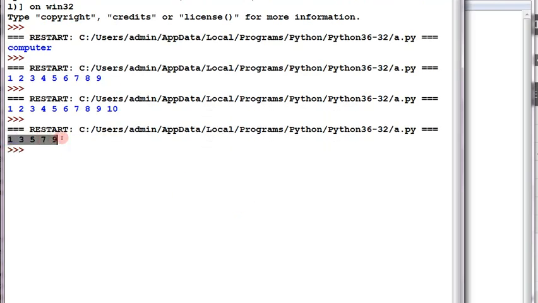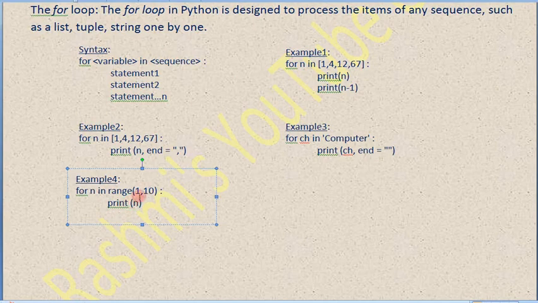So it is 1 3 5 7 9, I got the result. If you want to specify the step value, you can do it by giving the n. This n here is the step value. Step value means how much it will jump ahead.